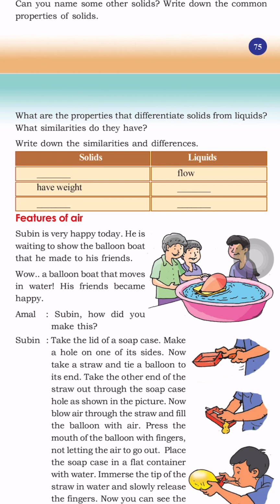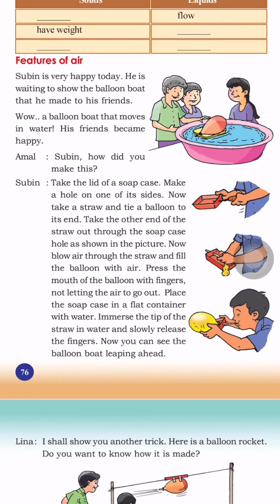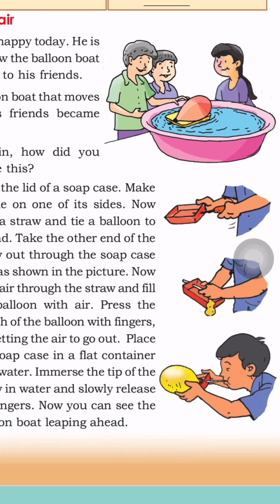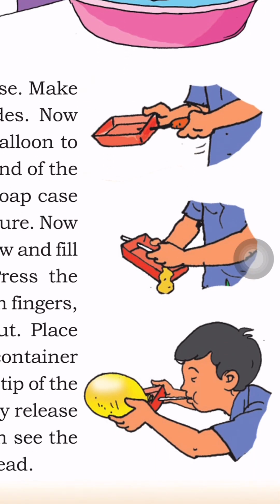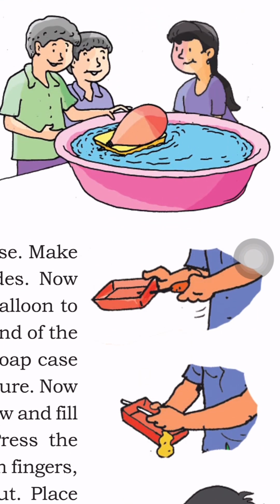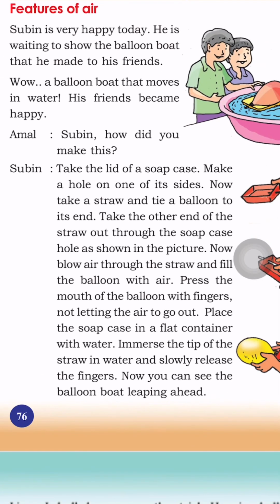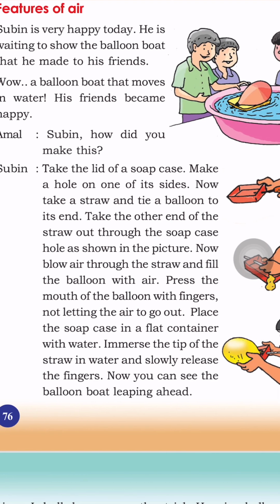Features of air. Subin is very happy today. He is waiting to show the balloon boat that he made to his friends. This is the balloon boat he made. Wow, a balloon boat that moves in water. His friends became happy. Amal is asking, Subin, how did you make this?